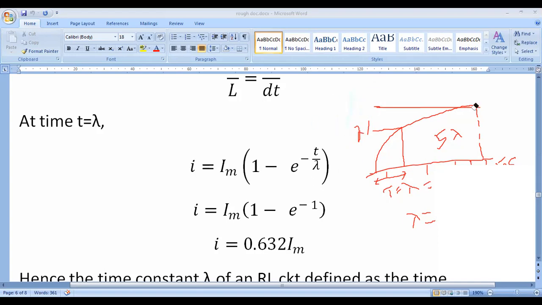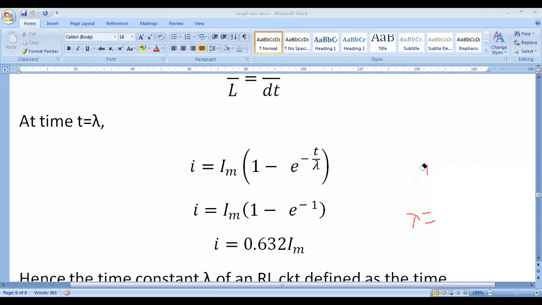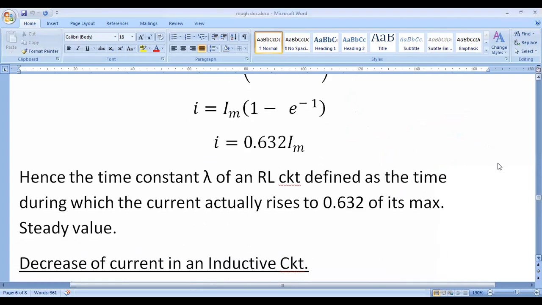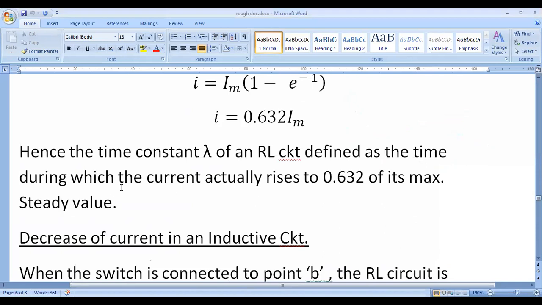The time constant of the inductor circuit is defined as the amount of time taken for the current to reach 63.2% of the maximum value. So the time during which the current rises to 0.632 of its maximum steady value. Here the steady value is nothing but the maximum current. Like that we will obtain the I value.